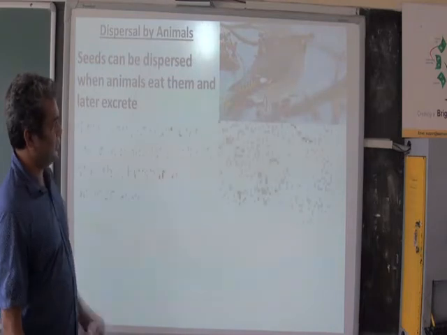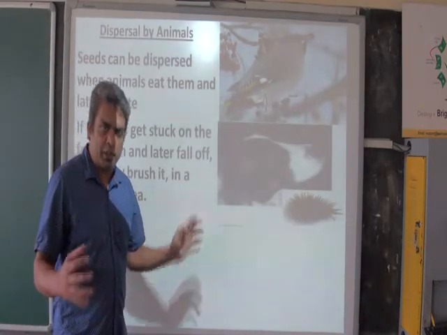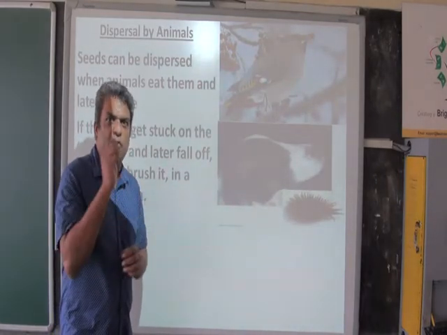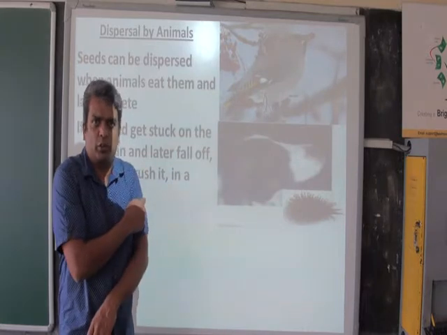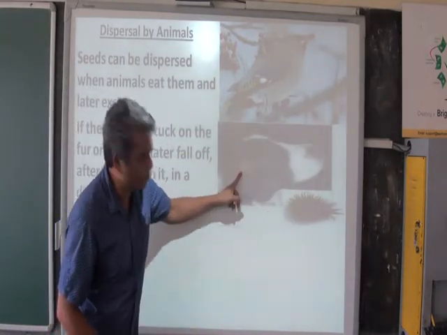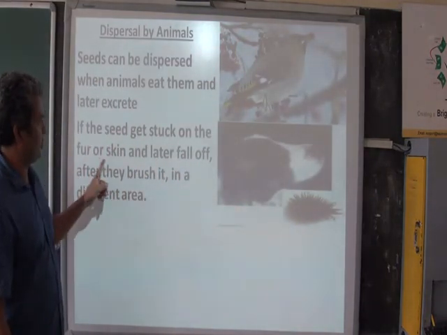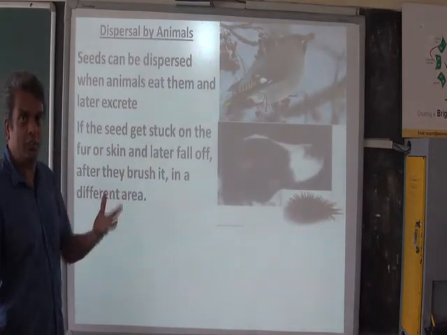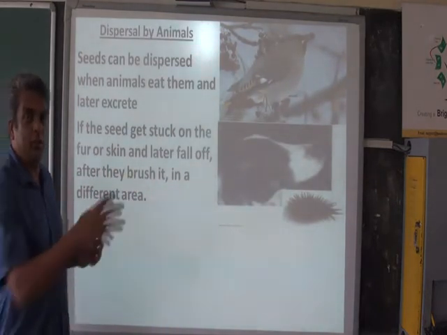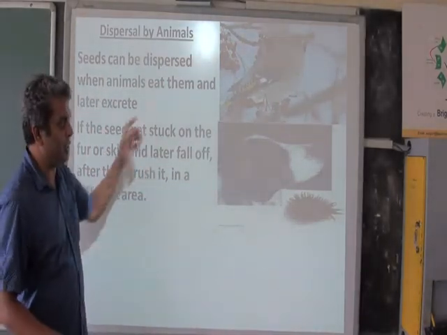Now let us see how else an animal disperses seeds. Sometimes you will find animals going into the jungle, and there are seeds which have hooks and spikes which get stuck on your body. Here you can see a dog, and how the seed gets stuck on the body. If the seed gets stuck on the fur or skin of an animal, later on it falls off, or they brush it off. So that is how the seed is dispersed from one place to another place by animals and birds.